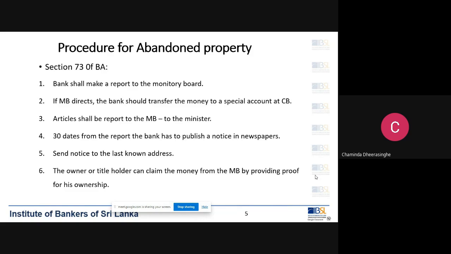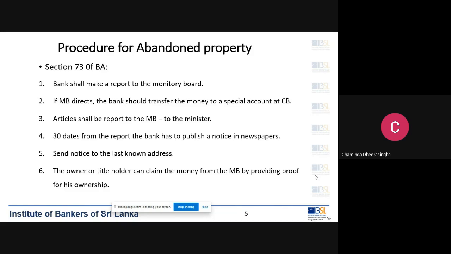That is number 5. Then the owner or the title holder can claim the money from the monetary board by providing proof of his ownership. So once we send the notice to the customers and publish the newspaper notice, if the customer sees this notice, the customer can claim that money from the central bank, because the money has already been transferred to the central bank.